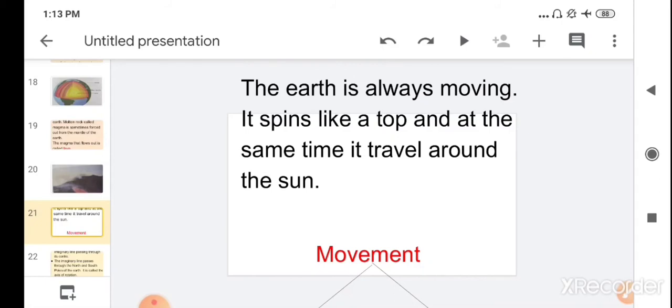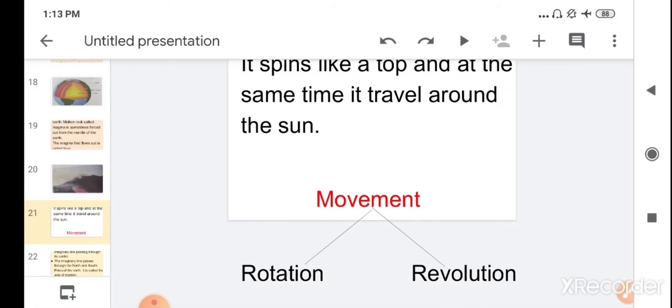So it always moves. Children, it has two different types of movement. It spins like a top. You have seen a top, lattu, it spins. So the earth also has a spin movement, and at the same time it travels around the sun. It spins like a top, like a lattu, in its own place, and at the same time it also moves around the sun.